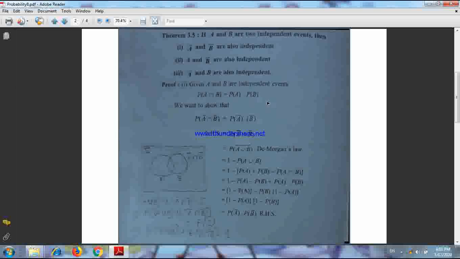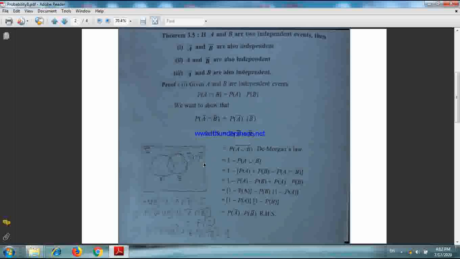and what you want to show, the first one you want to show that A bar and B bar are independent. That means you want to show that P(A bar intersection B bar) equals P(A bar) into P(B bar). Now what is P(A bar intersection B bar)? You see, A bar intersection B bar, you draw a Venn diagram. This will give you a clear view.